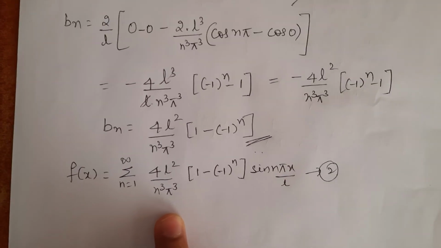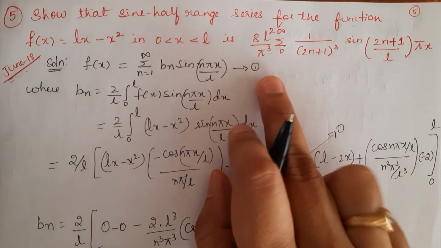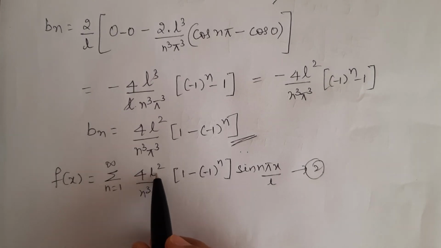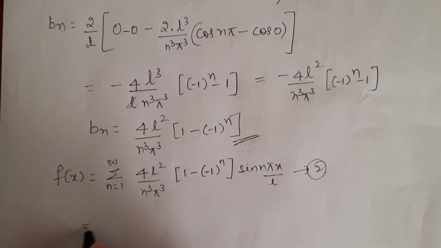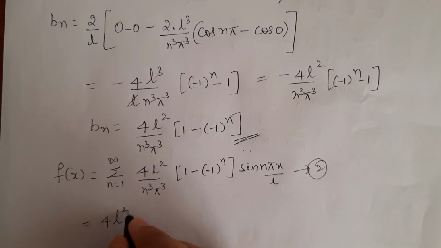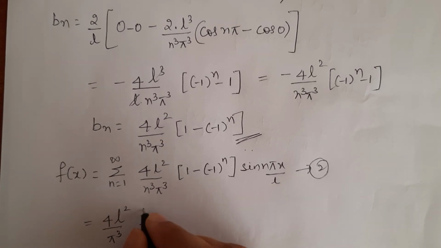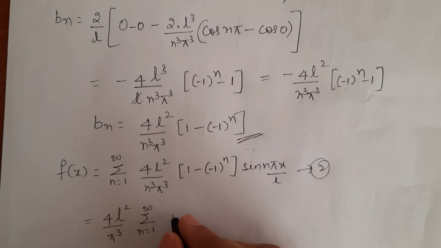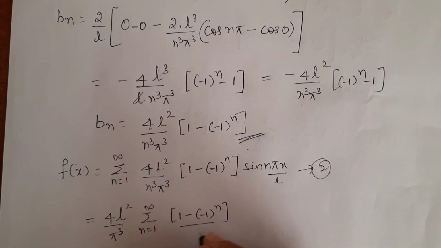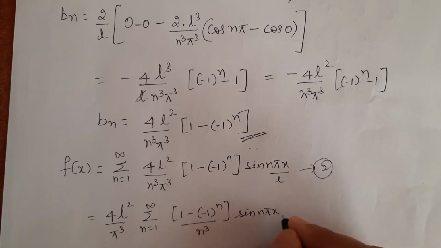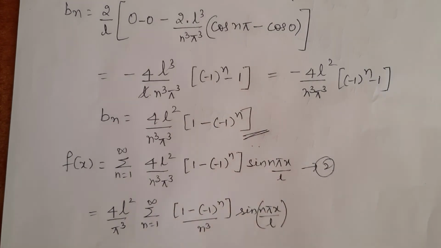Now, to get the required series, I will take out this 4L square by pi cube outside the summation: 4L square by pi cube into summation n equal to 1 to infinity, 1 minus of minus 1 to the power n divided by n cube into sine n pi x by L.